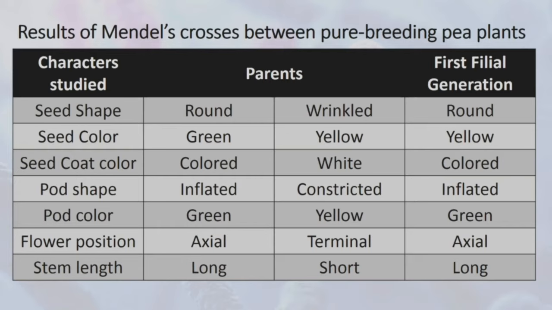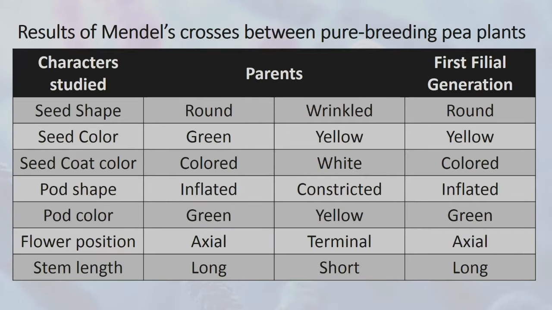Pagdating naman sa pod shape, meron tayong inflated at constricted at ang result nito ay inflated. In terms of pod color, we have green and yellow and the result is green. In terms of flower position, meron tayong axial and terminal at ang result nito ay axial. And lastly, in terms of stem length, we have long and short and the result is long.